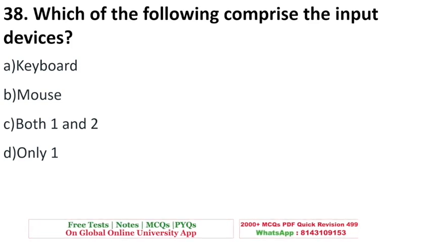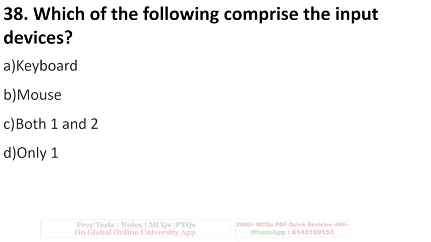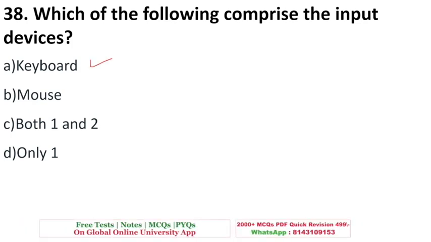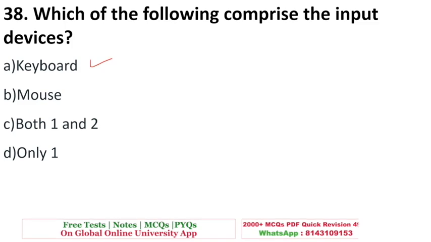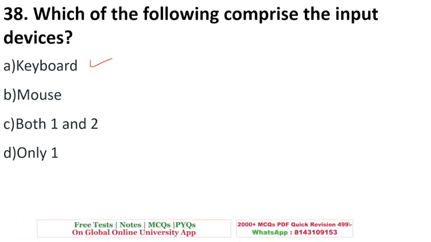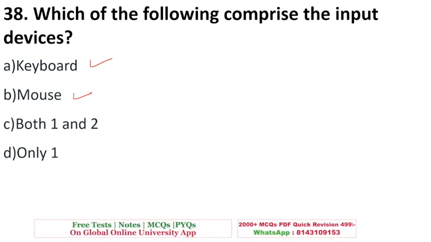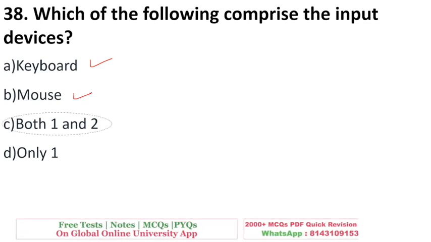Next is, which of the following comprise the input device? Keyboard, mouse, both, or only one? You all know keyboard is used to give instructions to the computer. Yes, it is an input device. Also, mouse is an input device. Whenever we want to open a file, we click on it with the mouse. So even mouse is an input device. That is why C is the answer, both 1 and 2.